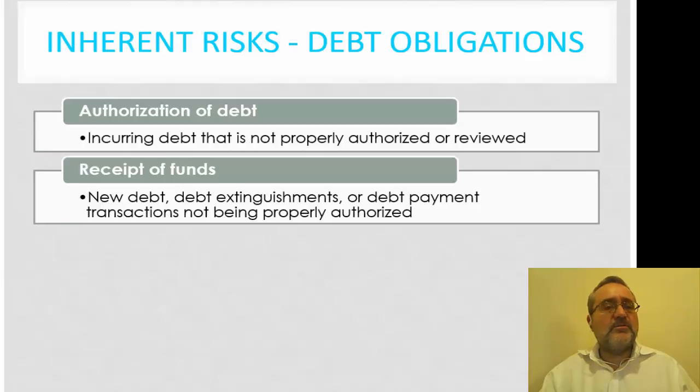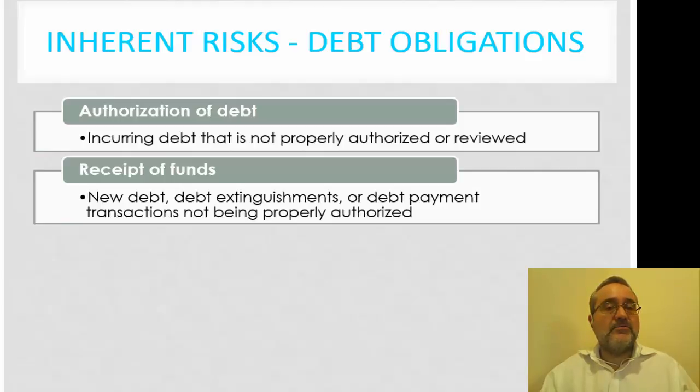And keep in mind that many times the receipt of the debt funds is a transition. In other words, we have an outstanding bond. We are acquiring a new bond with the idea that we are extinguishing the debt or the debt payments. And one of the difficulties related to this is that in the prior issuance of debt, there may have been some of the expenses that were amortized. Well, these amortized expenses need to be appropriately expensed.